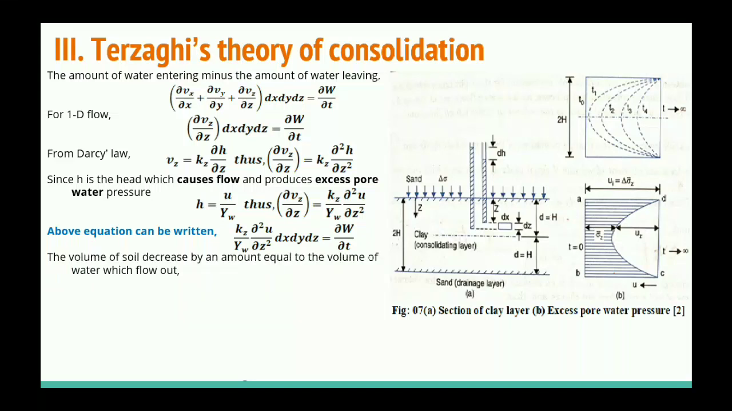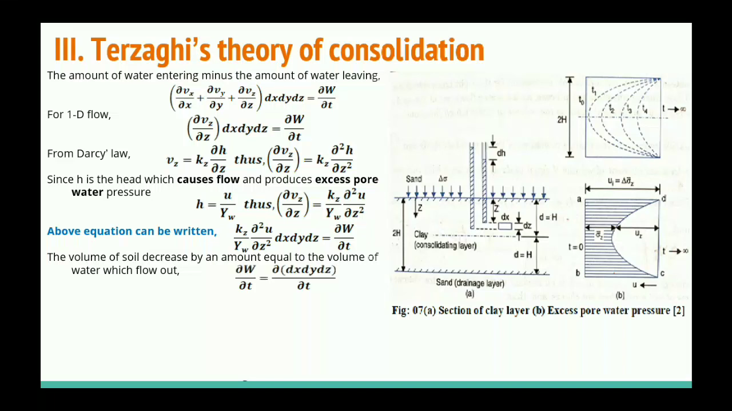The volume of soil decreased by an amount equal to the volume of water which flows out. It means the change in volume occurs due to the expulsion of water. Whatever volume of water escapes, the same volume of soil will decrease, because the volume is decreasing only because of the expulsion of water.